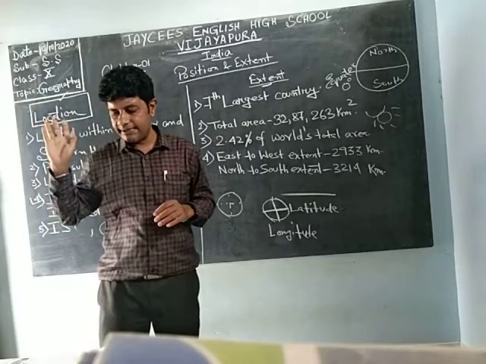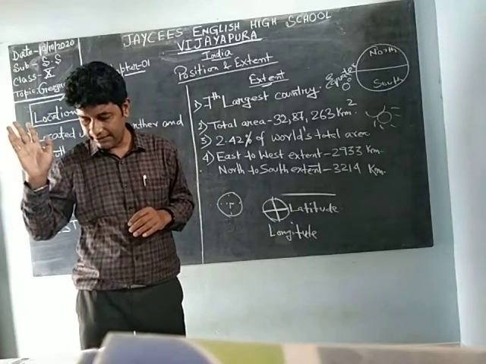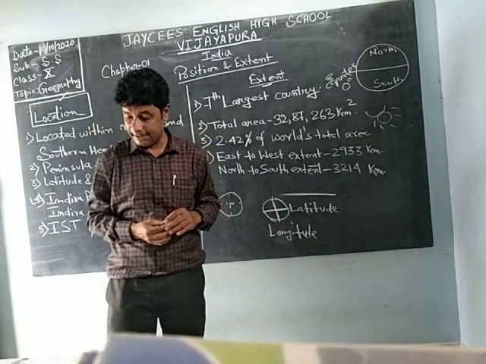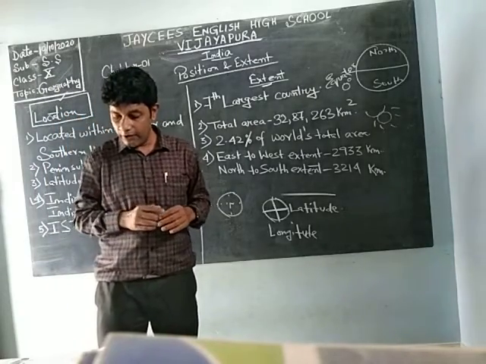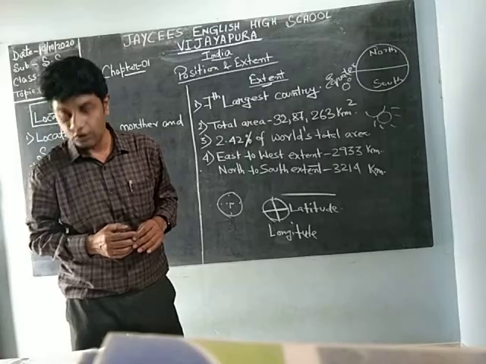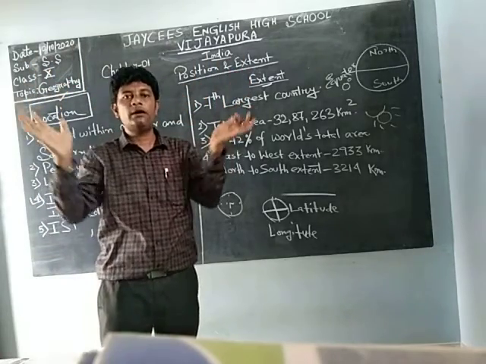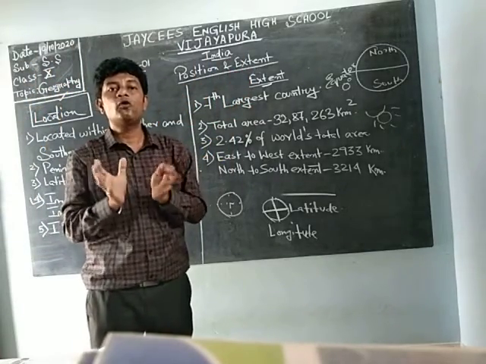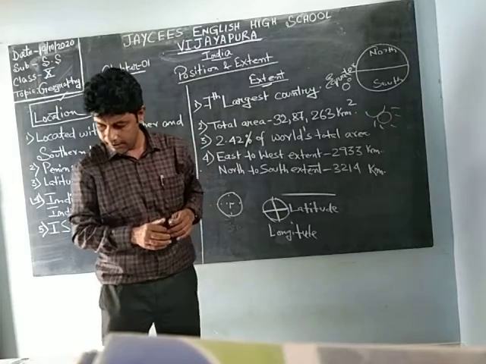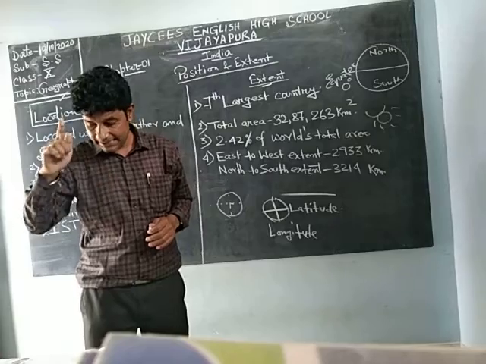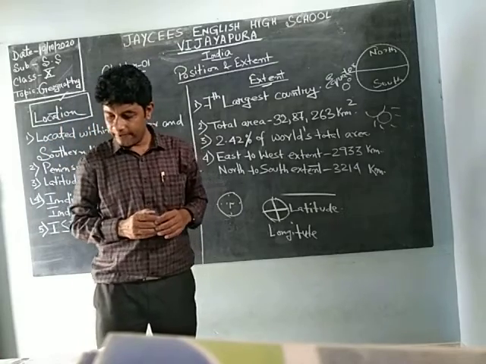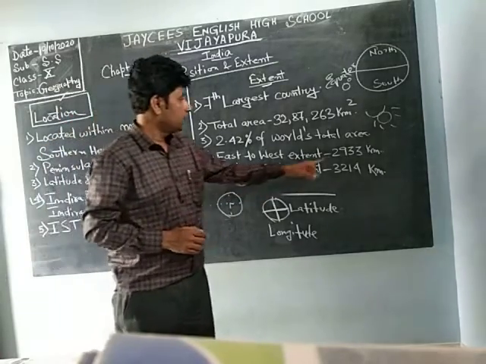The total area of India is 32,87,623 square kilometers. It is only 2.42% of the world's total area. If we count the whole area of the world, India occupies only 2.42%.